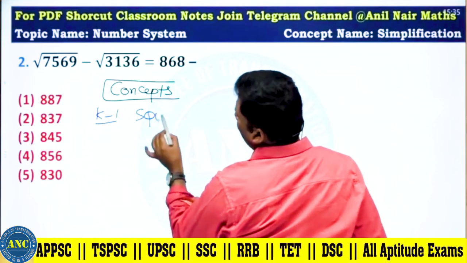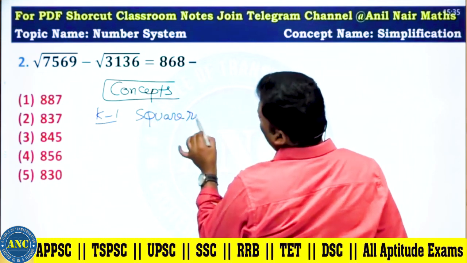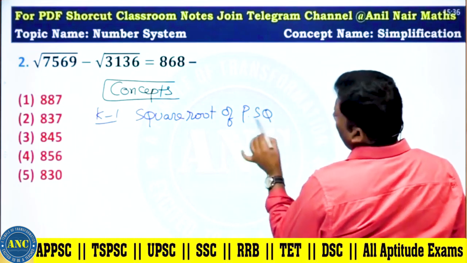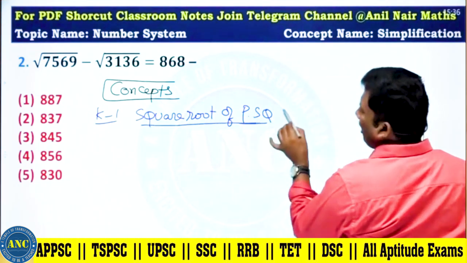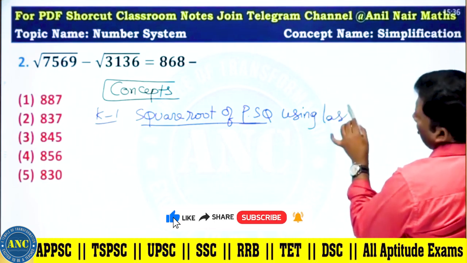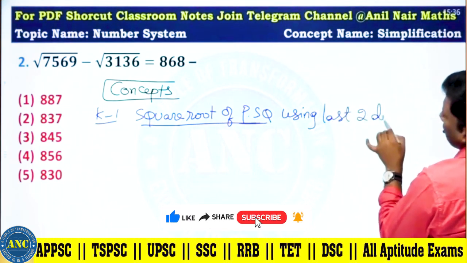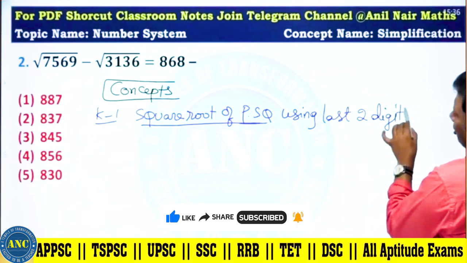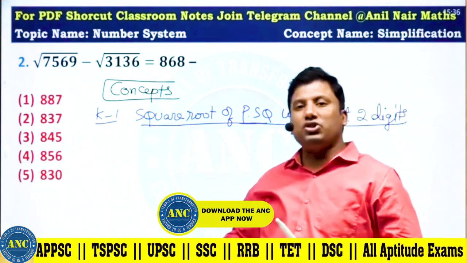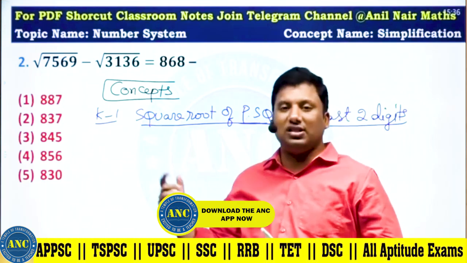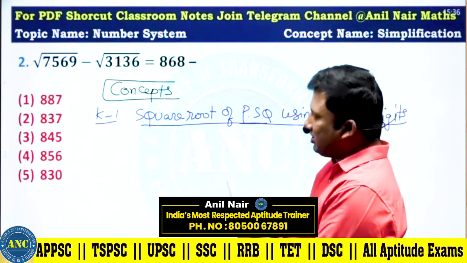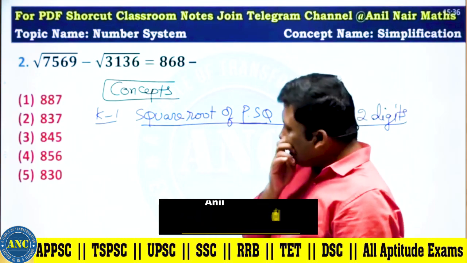How to find the square root of a perfect square using the last two digits. Very, very interesting logic. This is how most of the students will solve it. Then we will see some other better approaches. First we will do it in the traditional method.